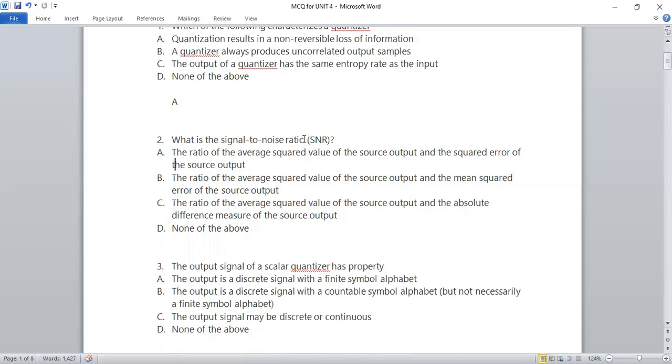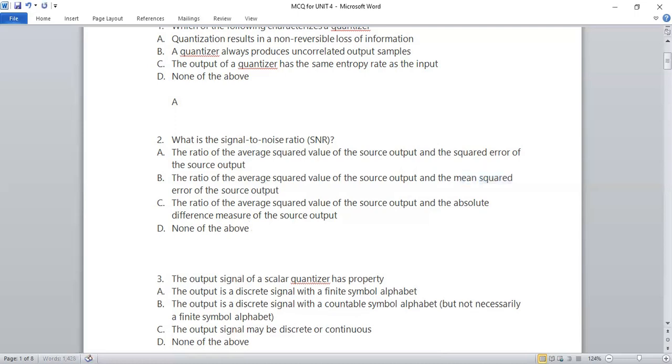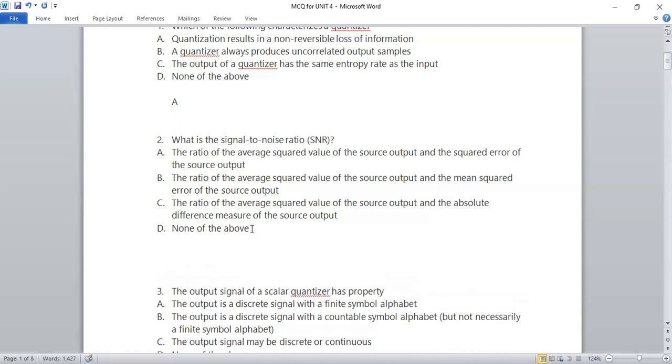Now you can see, we all know that we are finding the ratio. So obviously the ratio is given, but how the ratio is being calculated? For the average squared value, we are calculating the average squared value in the signal to noise ratio. So the second is the right option as the answer, because we are going to find the ratio of the average squared value of the source output and the mean squared error. In the first option, it is only given as squared error, while it is the mean squared error of the source output, right? So B is the right answer. We can just write B as the answer.